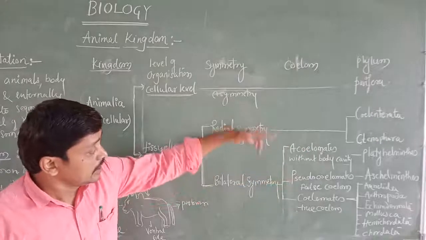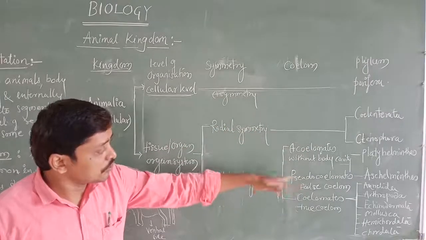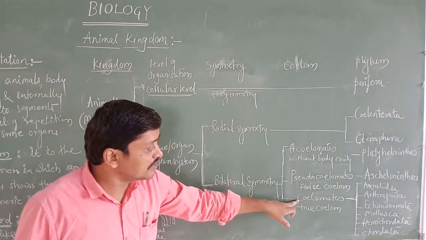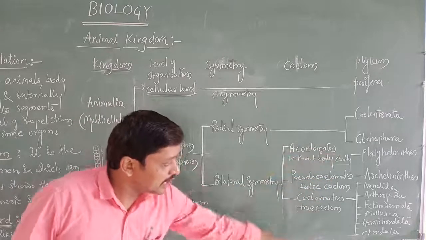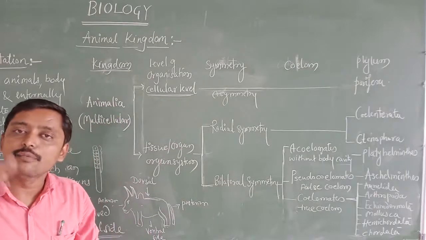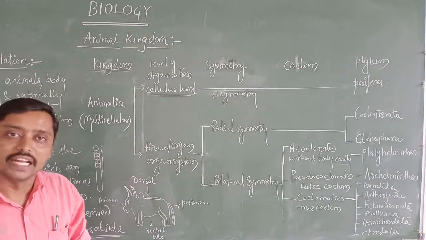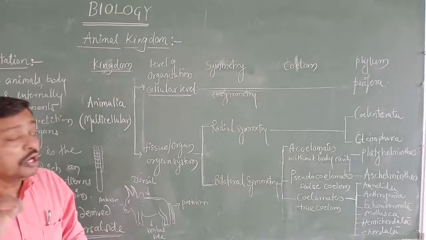Pseudocoelomates ಅಂದ್ರೆ Aschelminthes. ಆನಂತರ coelomates ಅಂತಂದಾಗ Annelida ಮುಂದೆ ಎಲ್ಲಾ ಆರ್ಗಾನಿಸಮ್ಸ್ coelomates. They are having the true coelom.